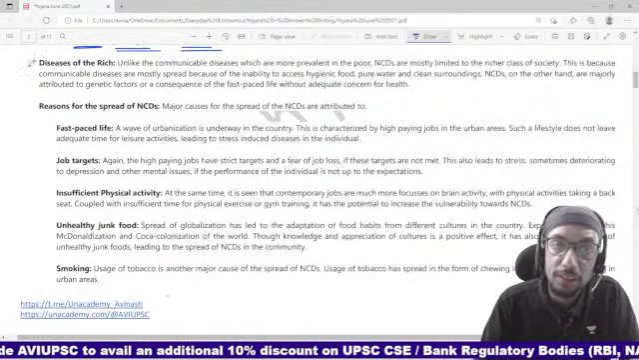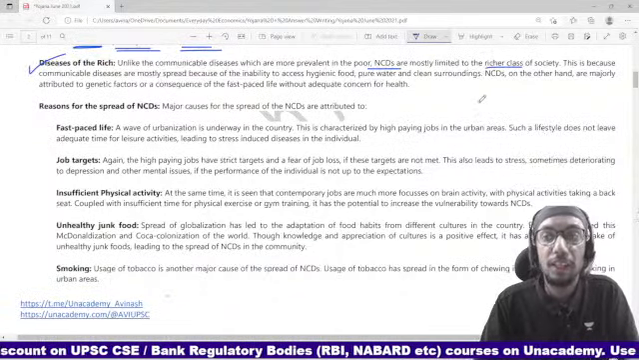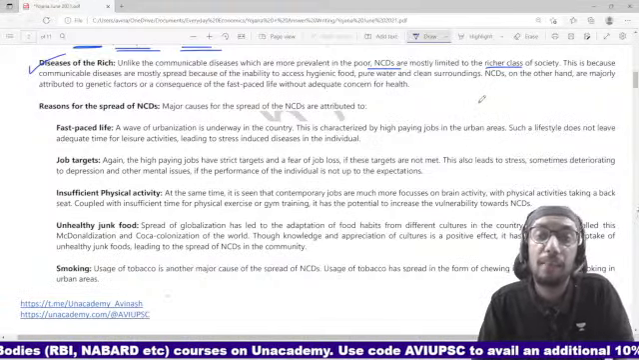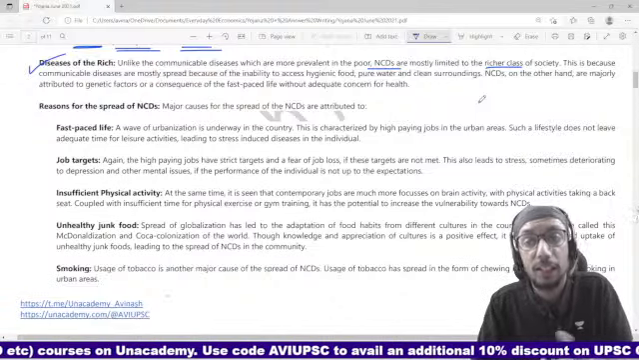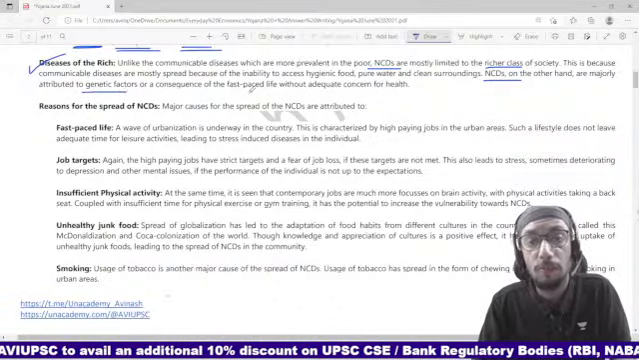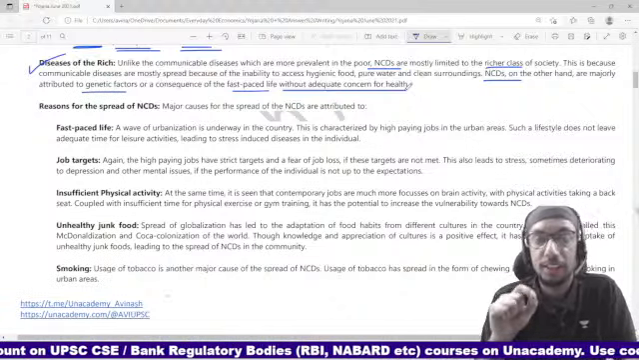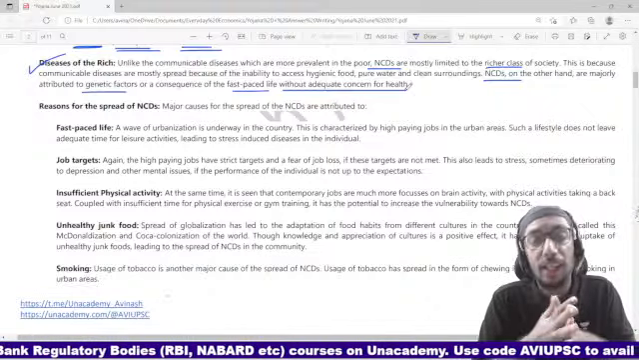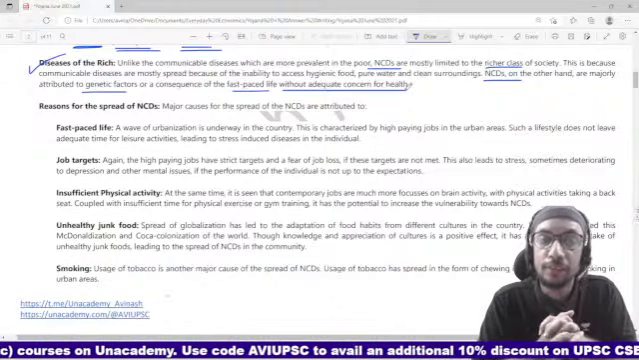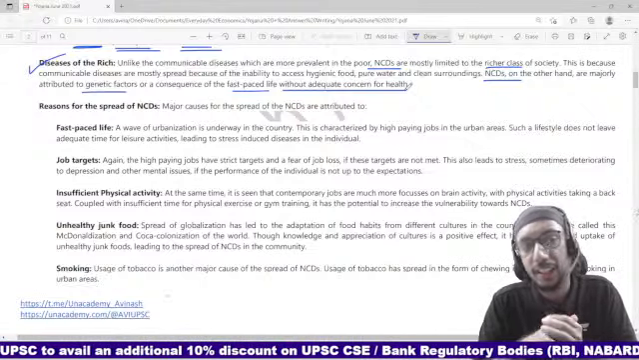They are also referred to as diseases of the rich, right? Because NCDs are predominantly associated with the richer class of society. So communicable diseases are spread because you are not having hygienic food or pure water or clean surroundings. But NCDs, on the other hand, are because of genetic factors or a consequence of a fast-paced life without adequate concern for health, dosto, right? It is this fast-paced, hectic life, and the kind of food that we are eating, the kind of sleep that we are having, the kind of worries that we are having. Because of these reasons, these non-communicable diseases get generated, right?